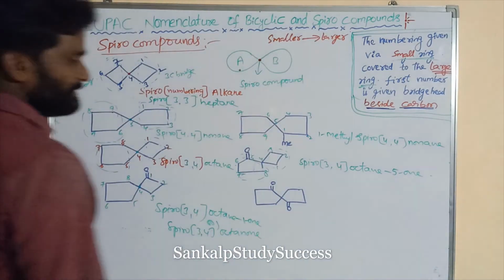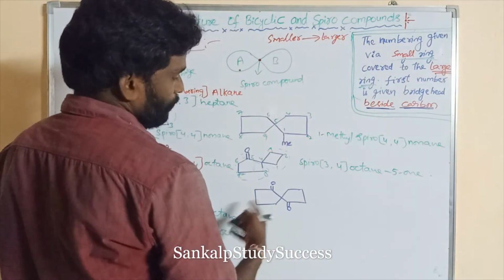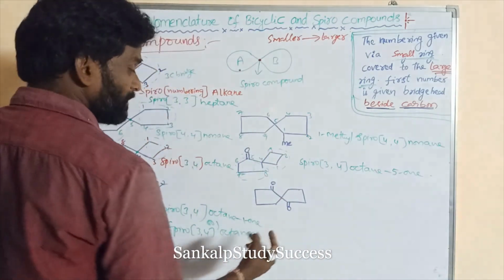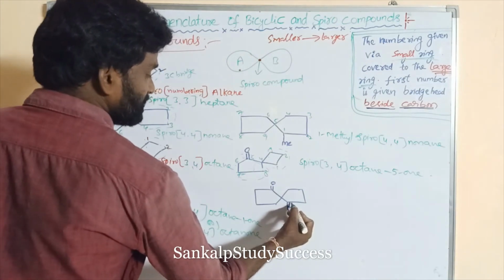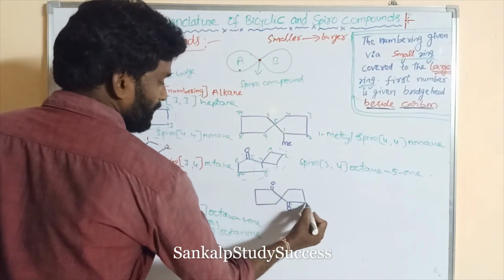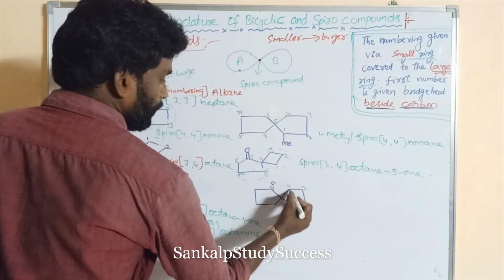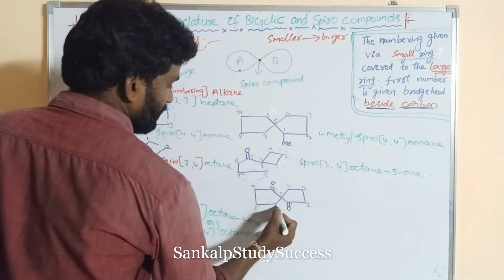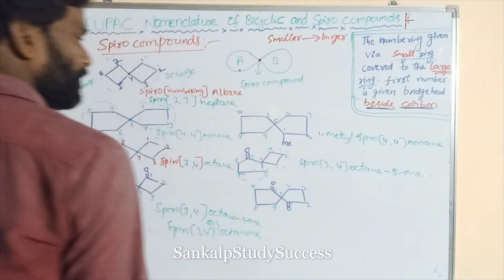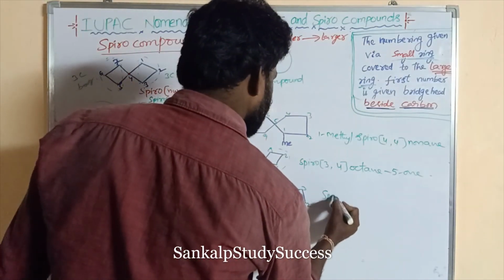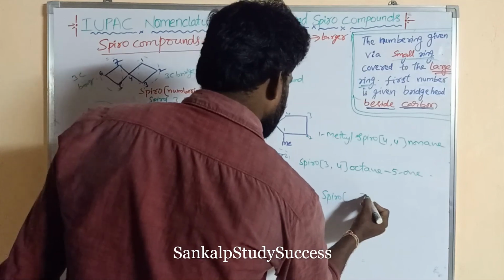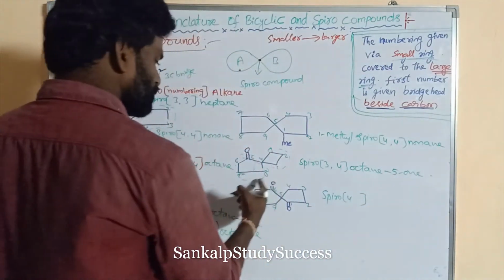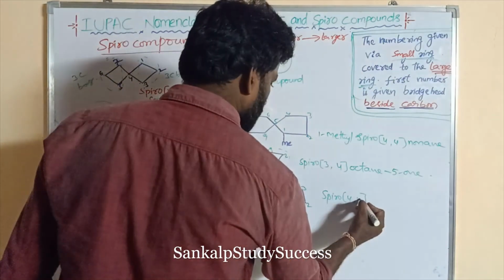And next goes to this. This is also, both are containing the same number of carbons. Both cyclic structures contain the same number. So the numbering is given from this or this. Both are the same. 1, 2, 3, 4, 5, 6, 7, 8, 9. So spiro. So this is also containing a 4 carbon bridge. This is also containing a 4 carbon bridge. 4, 4.